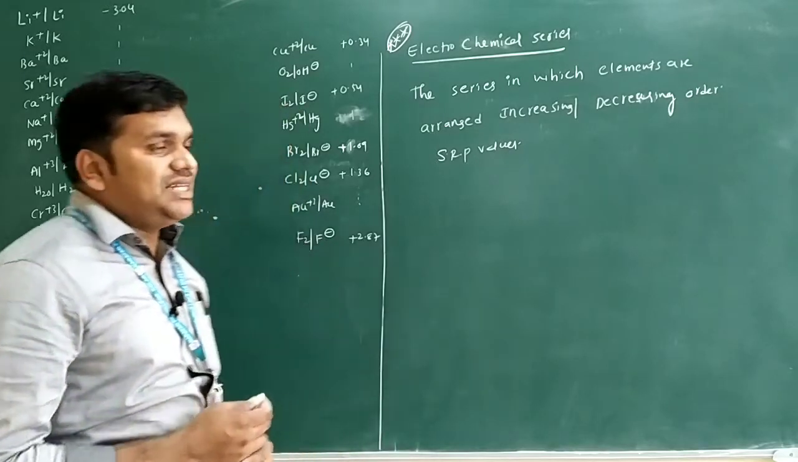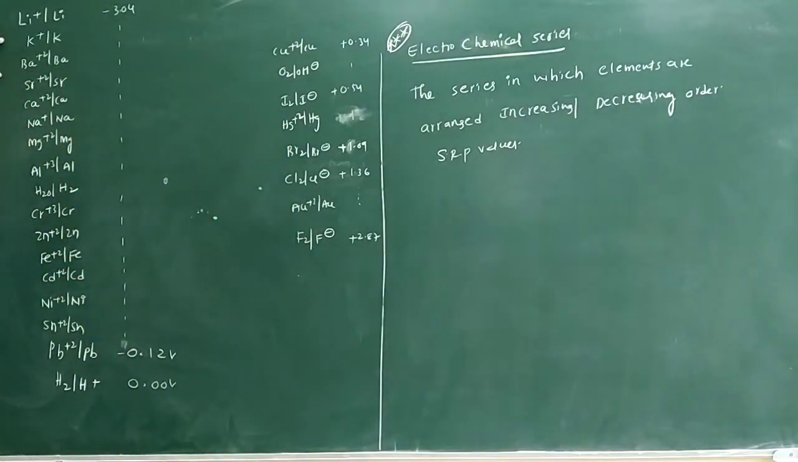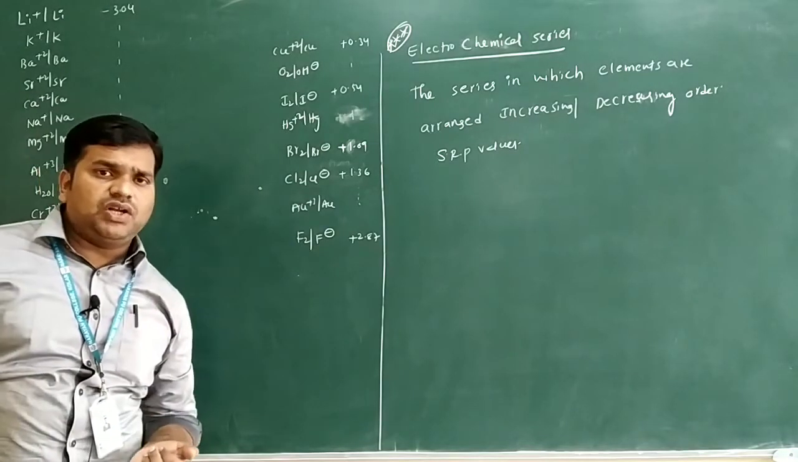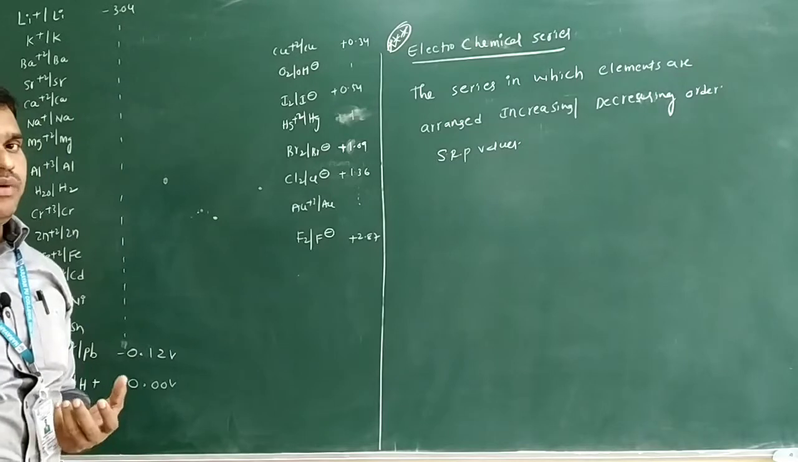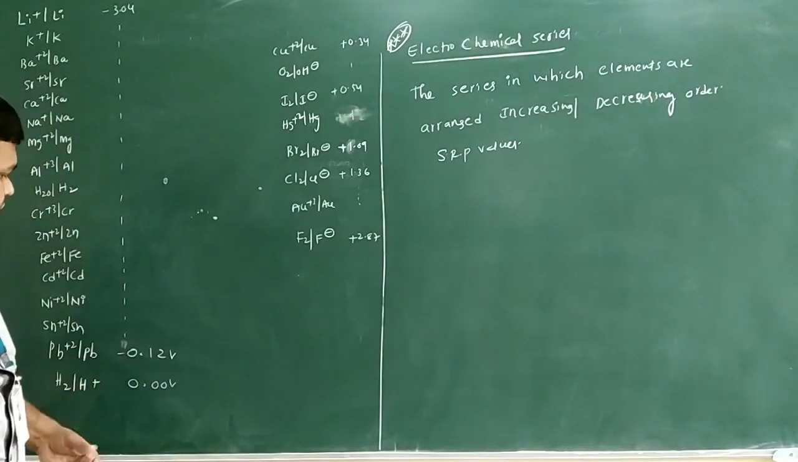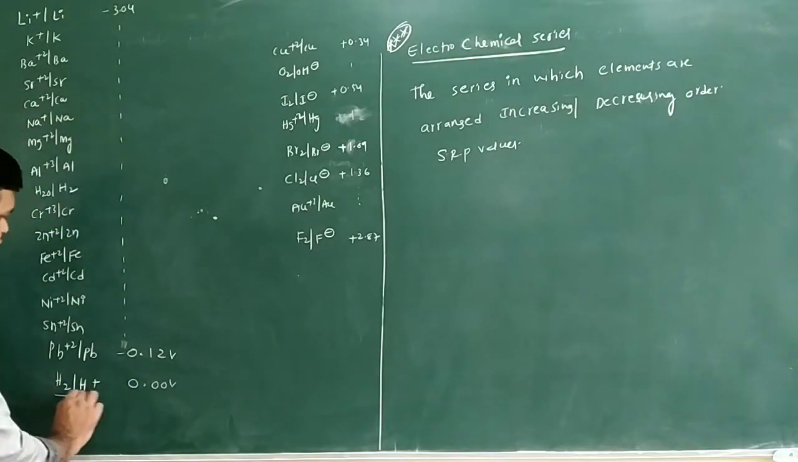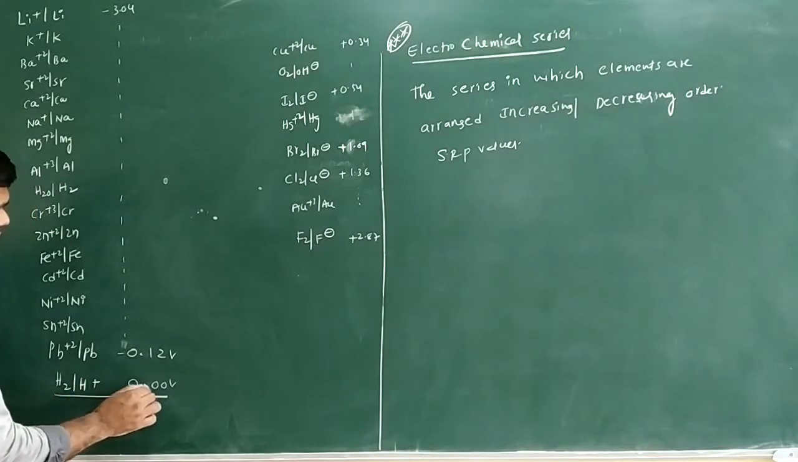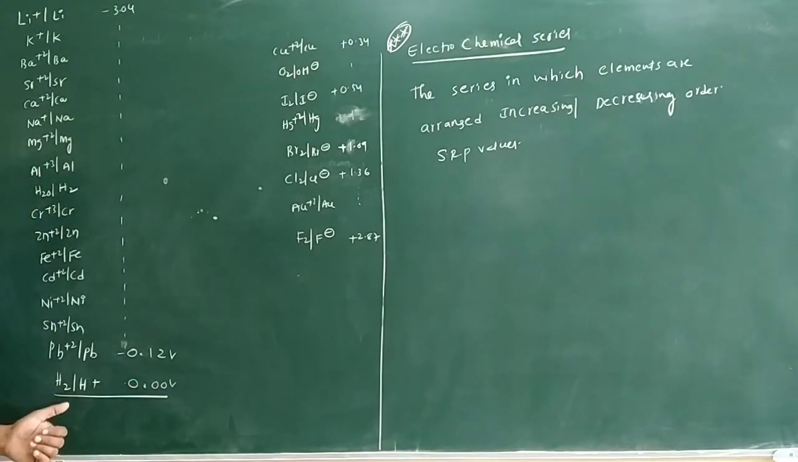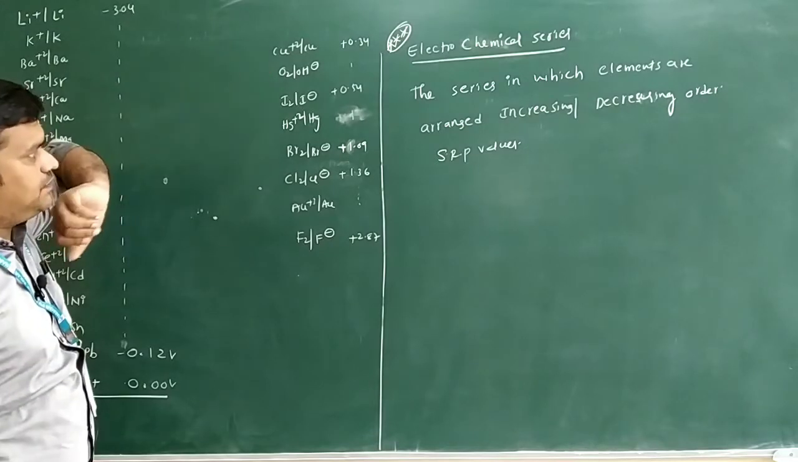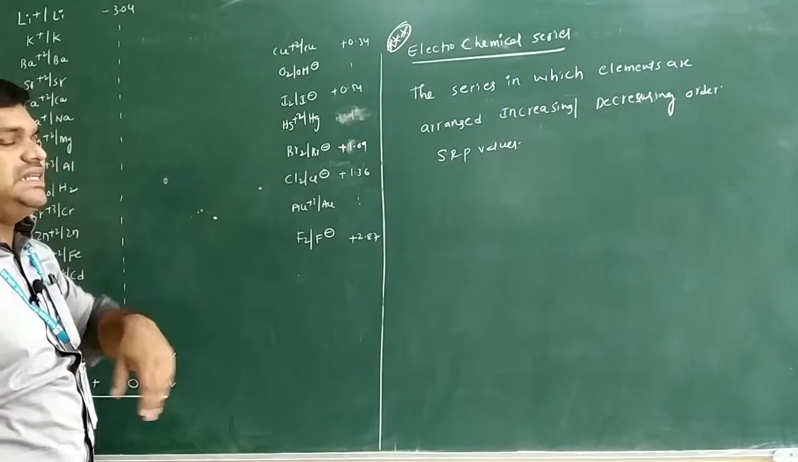So in the series you can see alkali metals, alkaline earth metals, and d-block elements. Alkali metals are first group elements, alkaline earth metals are second group elements, and we also have d-block elements. After the d-block elements you can see H2 given here as 0.0 volts. This is the standard hydrogen electrode. Next you can see we have copper, mercury, gold and silver.